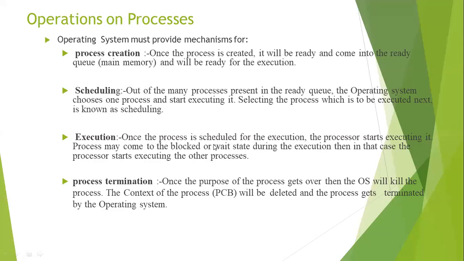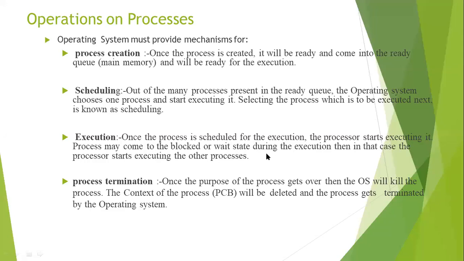Processor means your CPU, central processing unit, called a processor. Process means a program which is going to be executed, or the running state of a program, called a process. Once the process is scheduled for execution, P1 is scheduled and placed in the main memory, and the CPU executes the instructions one by one. The processor starts executing it.